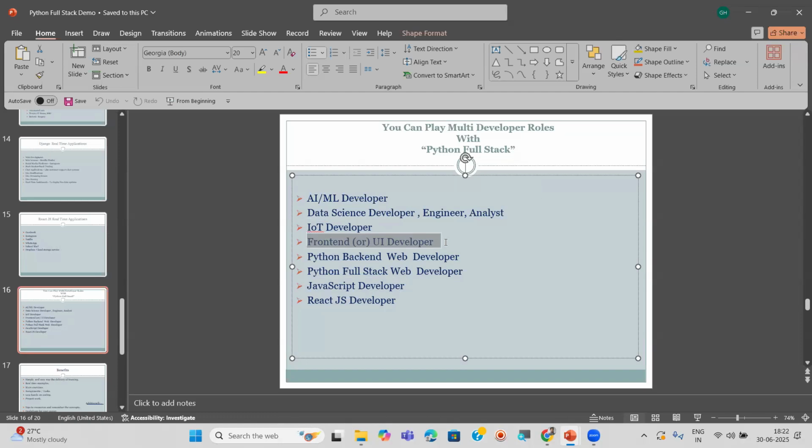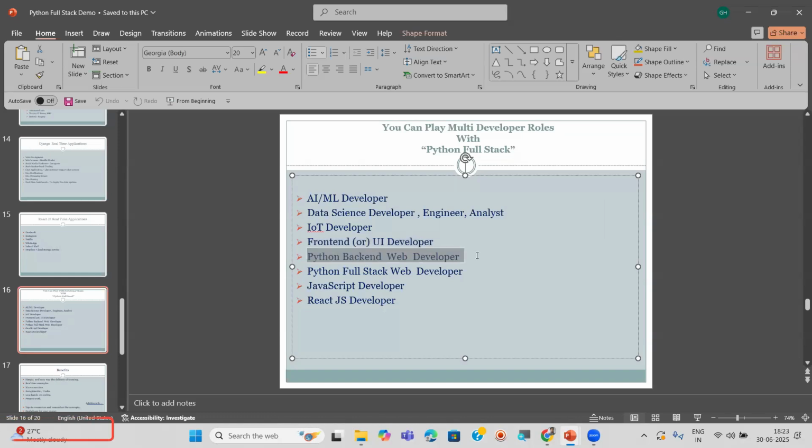You can focus only on the front end, like designing web pages, styling, and writing scripts, what we call JavaScript, to validate the pages. You can work on these types of scenarios if you focus only on front-end technologies. Next, separately, there is a backend web developer role.